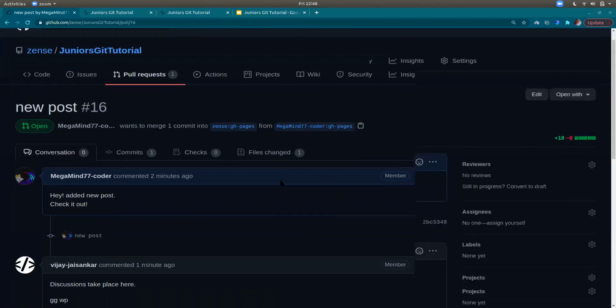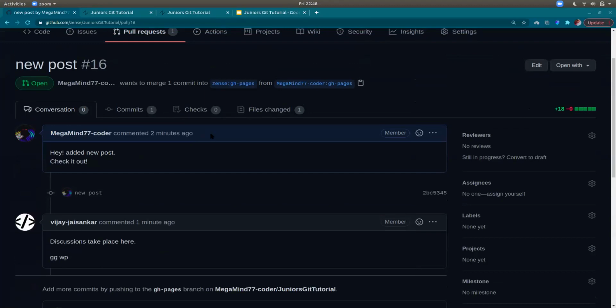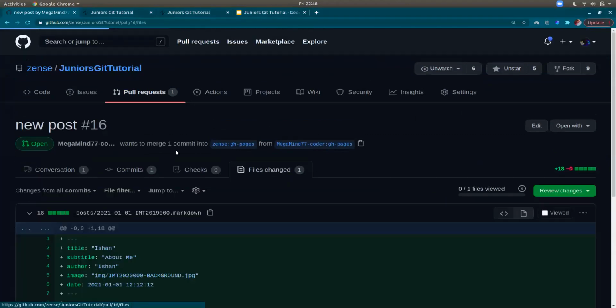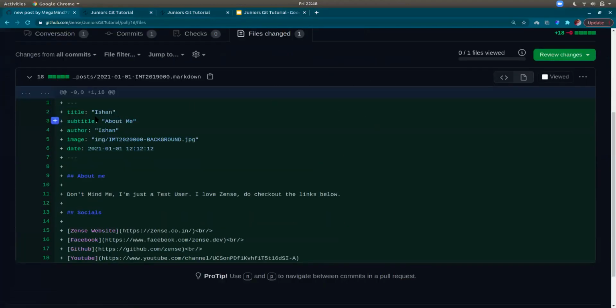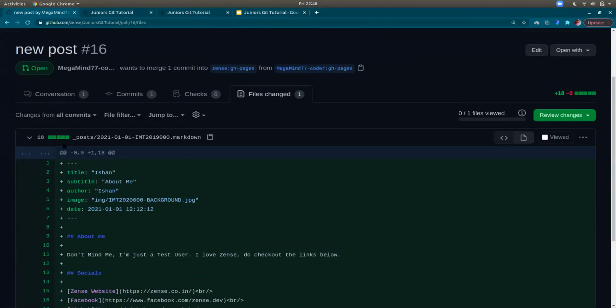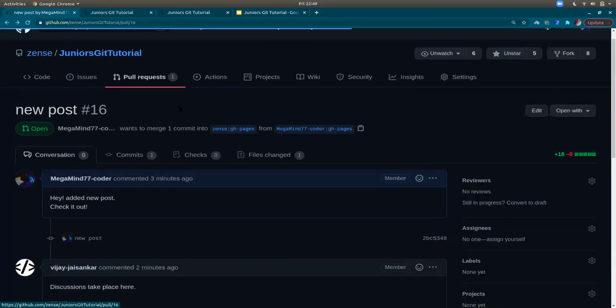Okay, so I've now created a pull request. Vijay has said that discussions take place here. The pull request would show what files I've made changes in, and green means I have only added things, I have not removed anything. So it's plus 18 and minus 0. I have not removed any line and I've added 18 lines into the project.